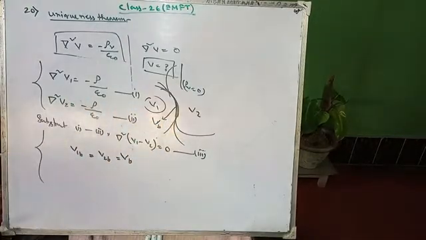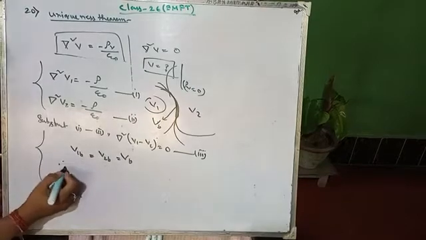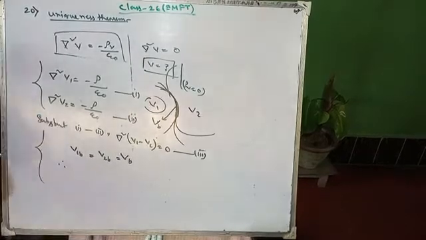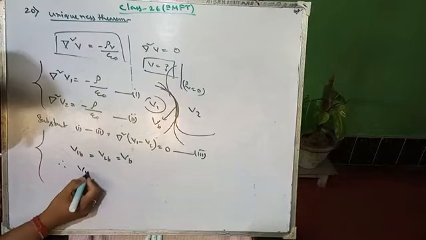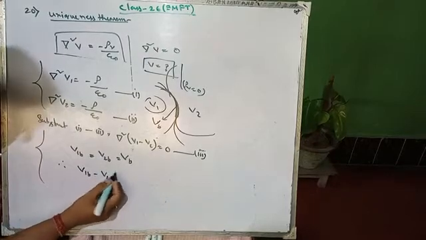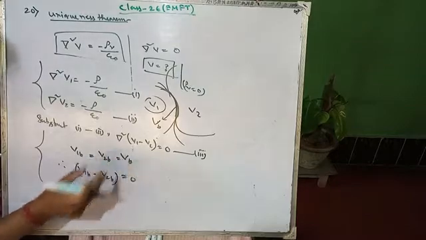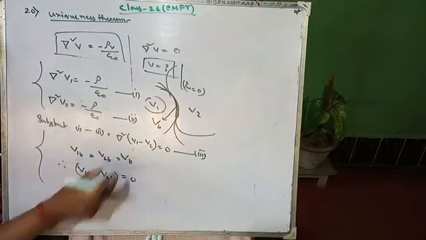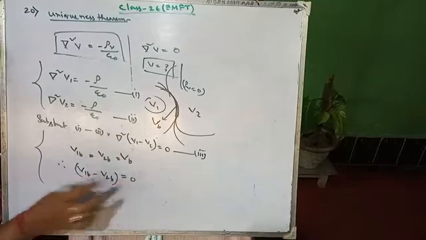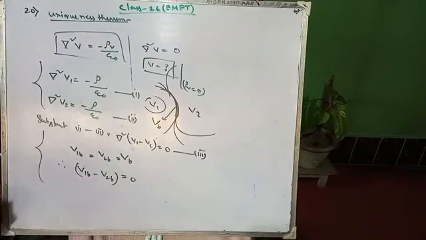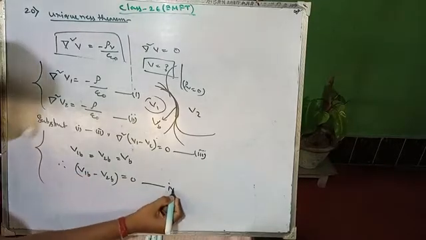Therefore, V1B minus V2B should be equal to 0, because V1B equals VB and V2B is also VB, so VB minus VB equals 0, right? So make it equation number 4.